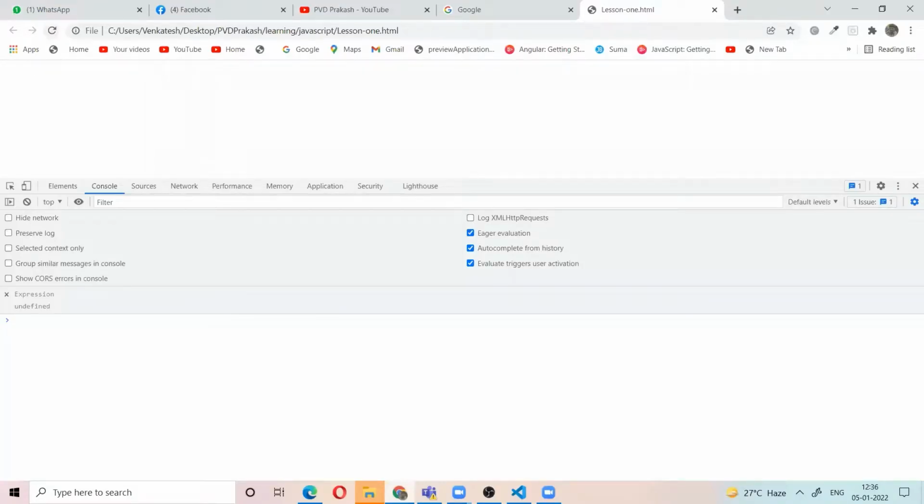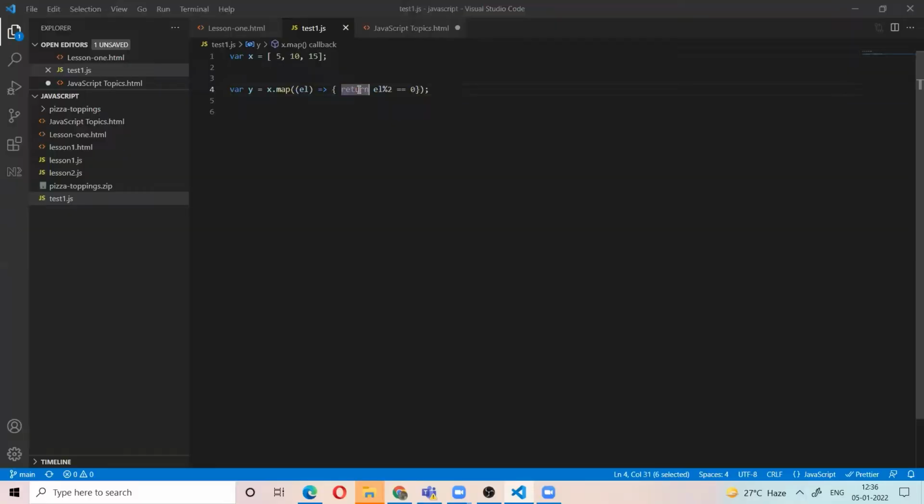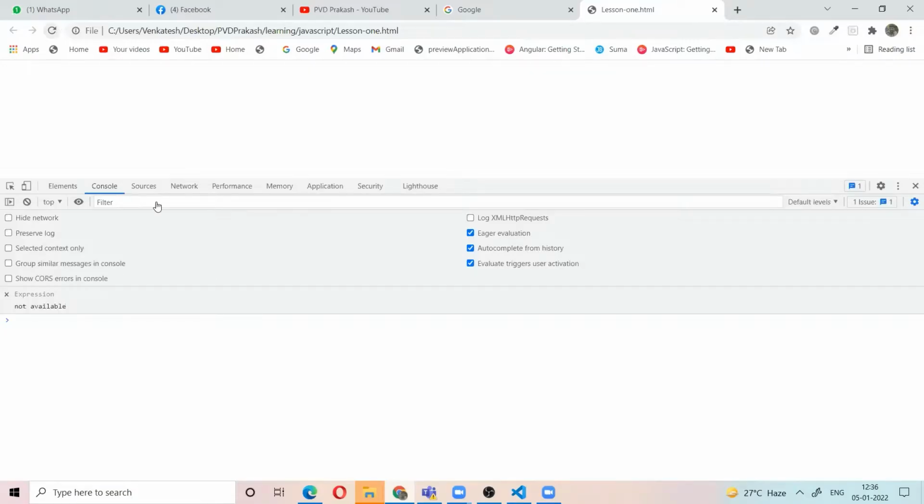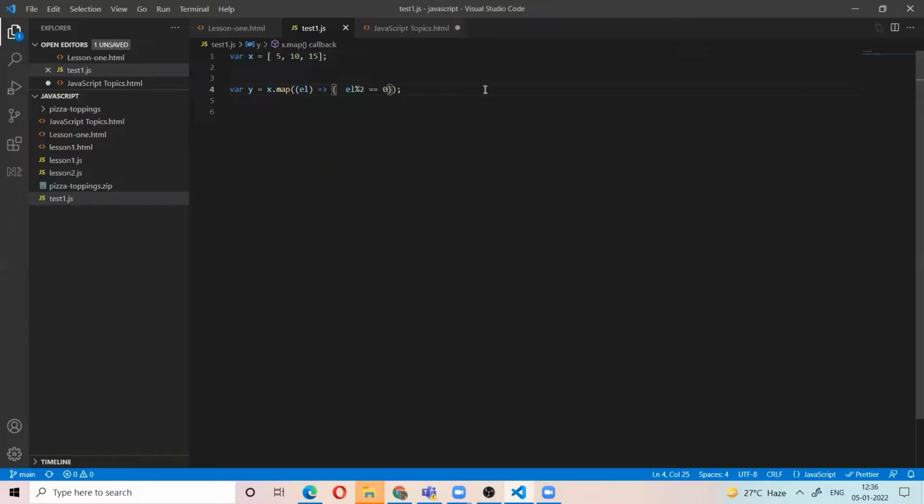Sorry, I think it will be used like this. Oh sorry, the method is filter, not map. Correct, it is filter.